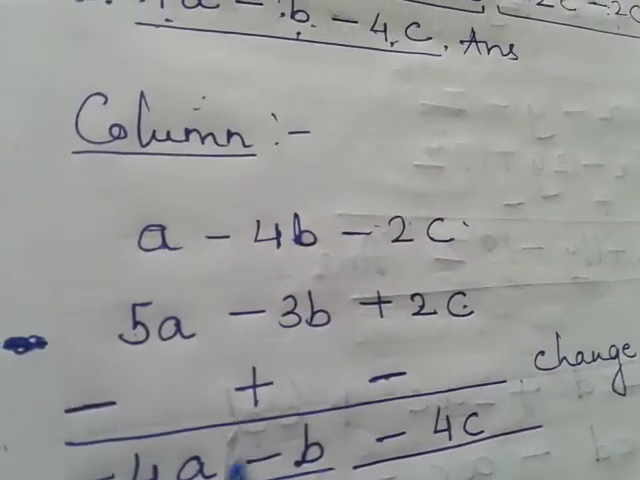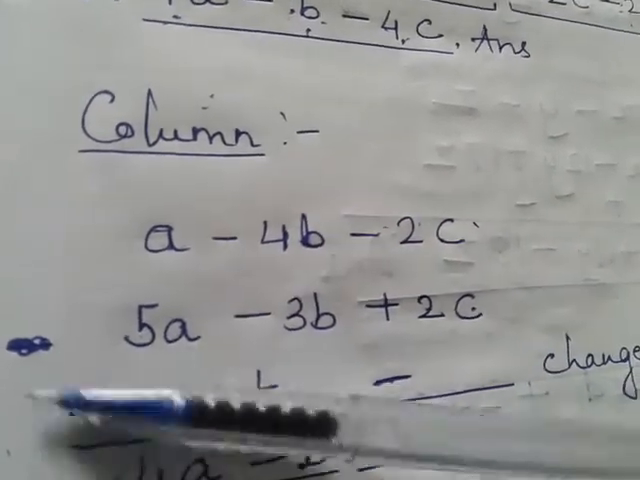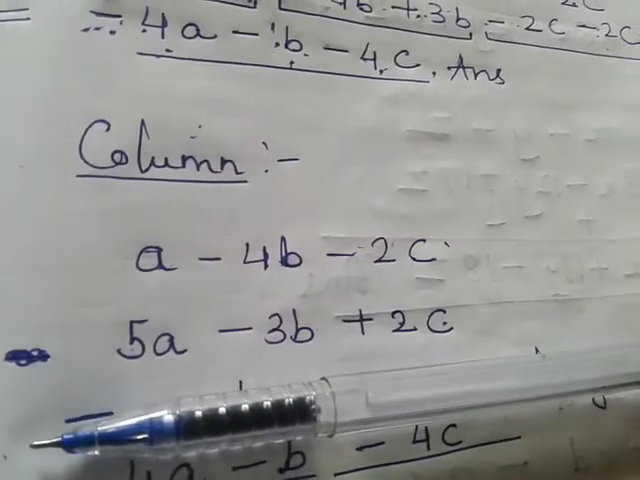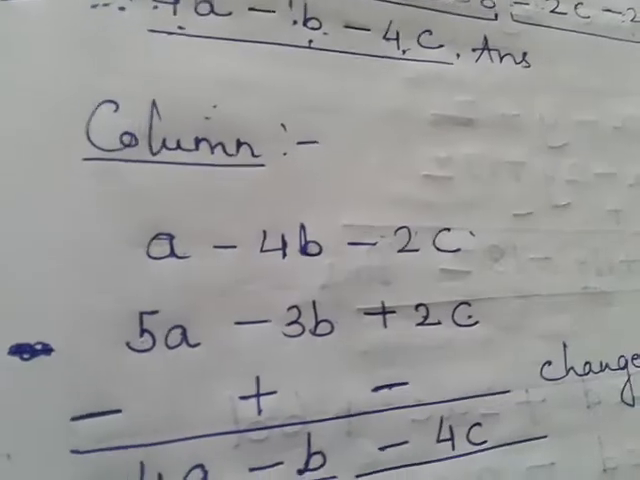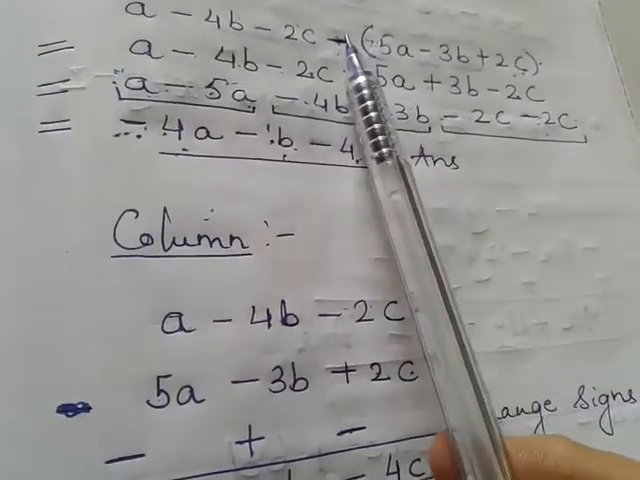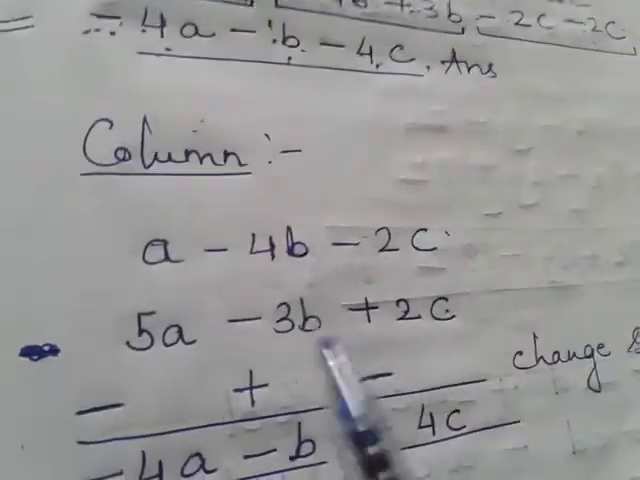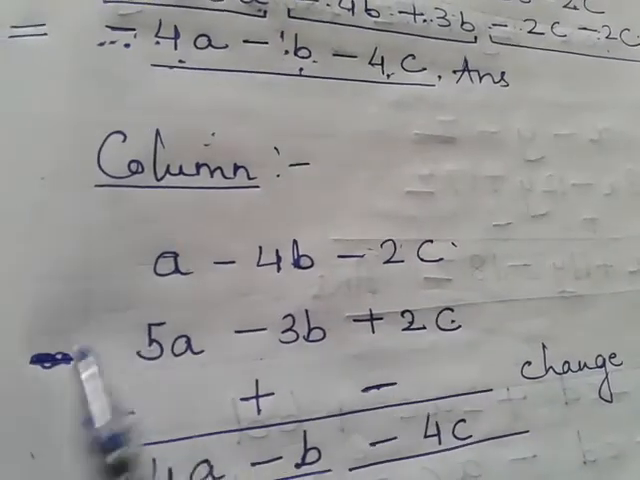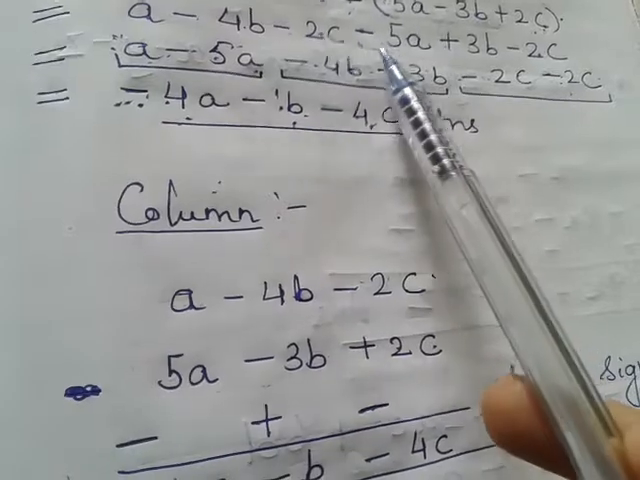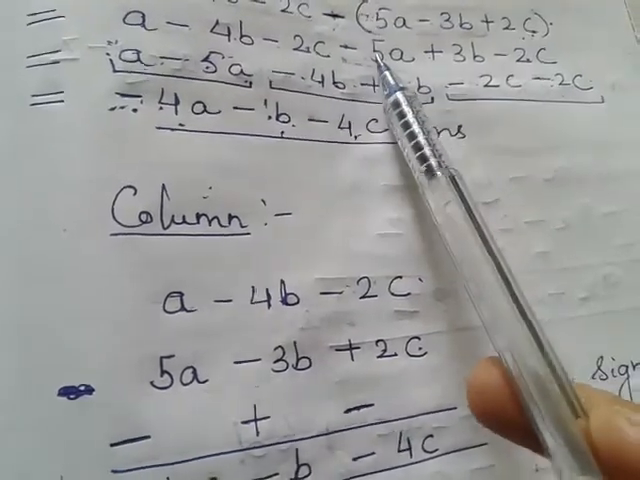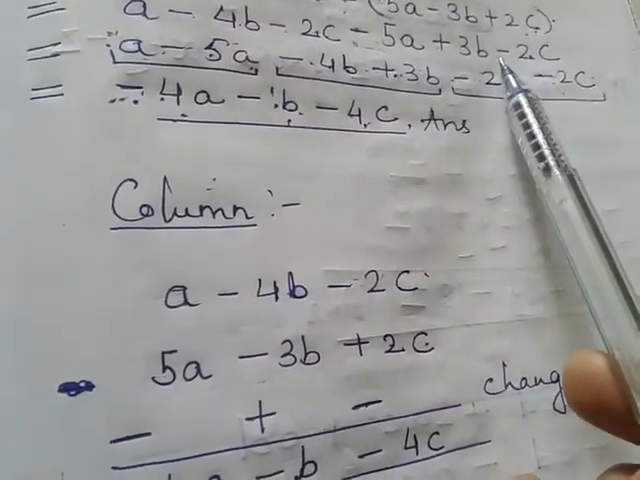Now in addition, what was there? This change of sign wasn't there, right? Directly you were performing the calculations. But now, since a minus sign is before the bracket, children, you have to change the signs. So here how did they get changed? Before this became plus, 5a became minus, minus became plus, plus became minus.